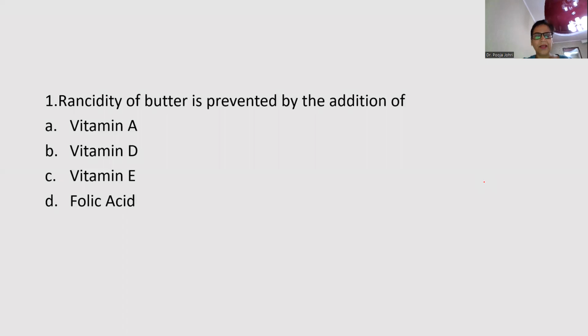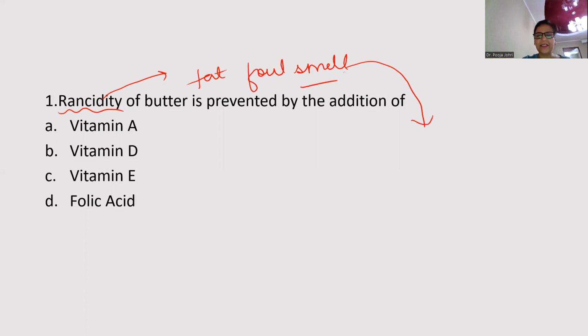Now see question number 1. Rancidity of butter is prevented by the addition of... First of all, you should understand what this term rancidity means. Butter is fat. So when fat starts giving a foul smell, this process, rancidity, occurs when the fats are exposed to oxygen. So there has to be something which is preventing against oxidation. So obviously we have to pick an antioxidant.